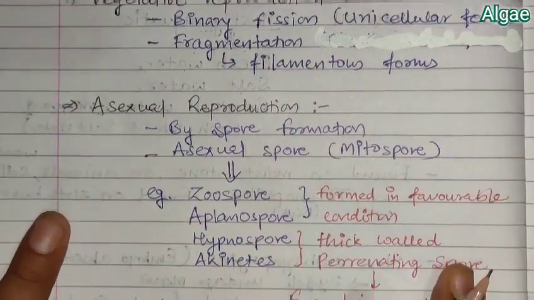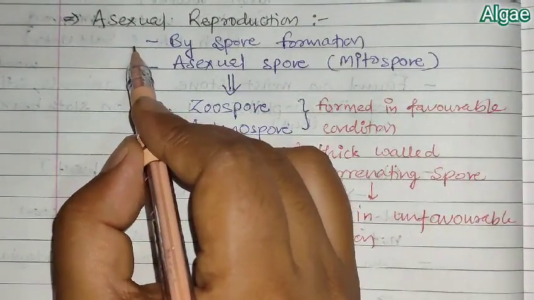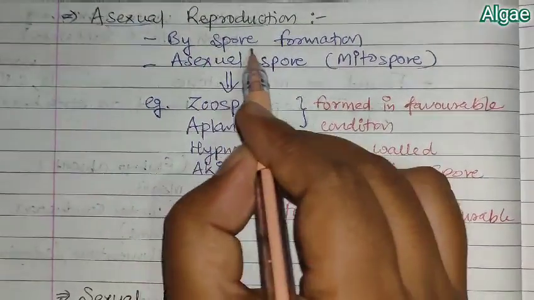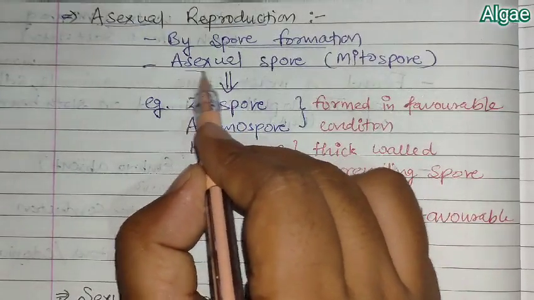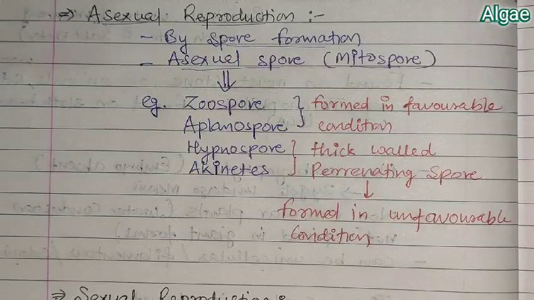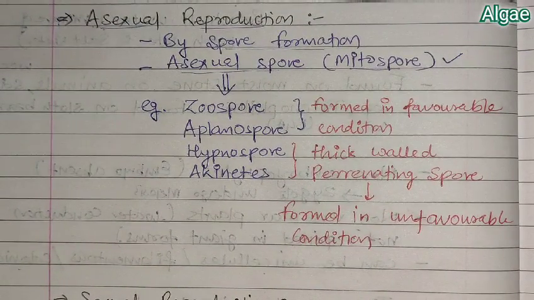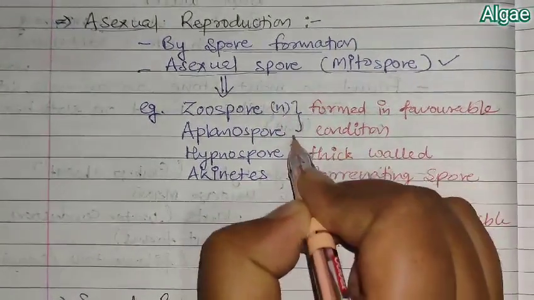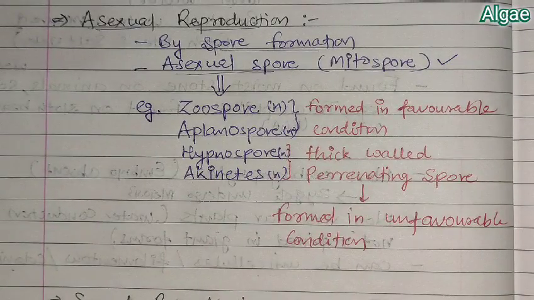Then we come to the next part of reproduction, that is asexual reproduction. Asexual reproduction occurs by spore formation, that is, formation of asexual spores. In asexual reproduction meiosis cannot occur, mitosis occurs, so asexual spores are mitospores. And obviously algae are haploid, so these asexual spores become haploid: zoospore, aplanospore, hypnospore, echinates all become haploid.